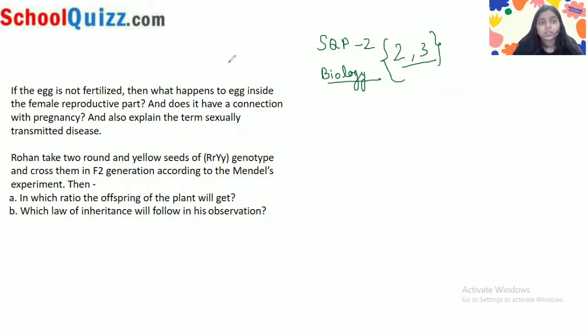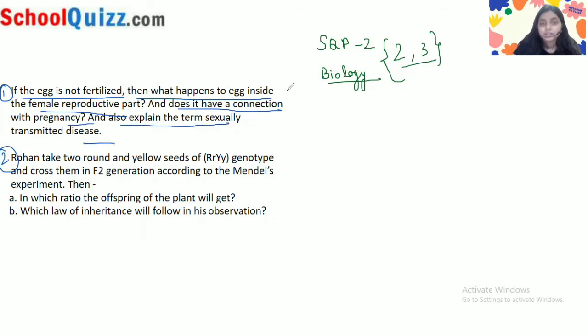Right, so let's start today's class from the very first question. If the egg is not fertilized, then what happens to the egg inside the female reproductive part, and does it have a connection with pregnancy? And also explain the term sexually transmitted disease.